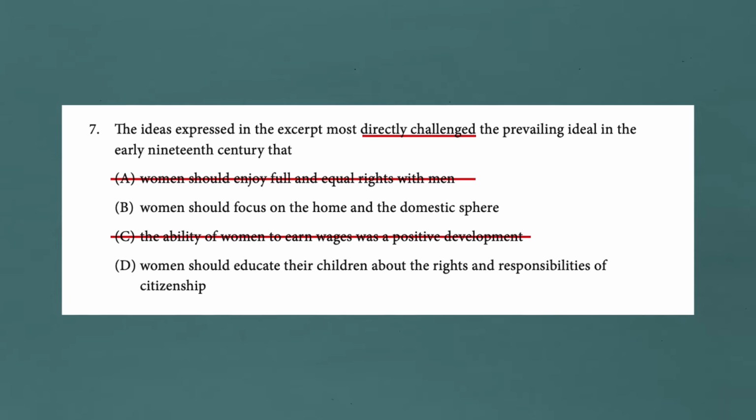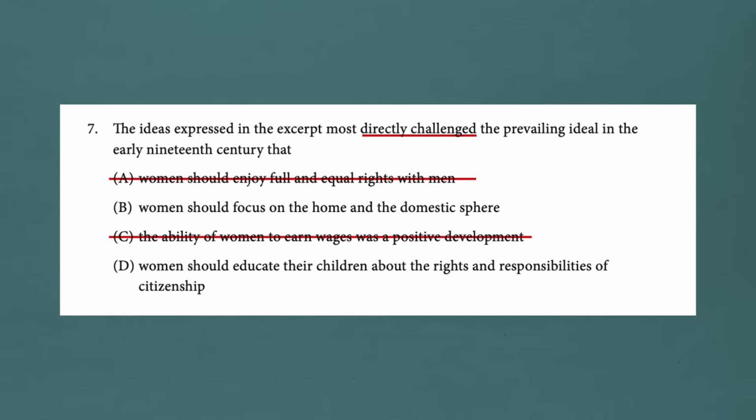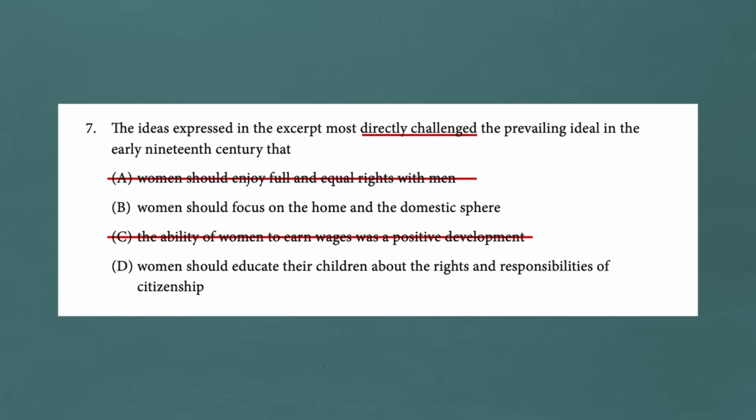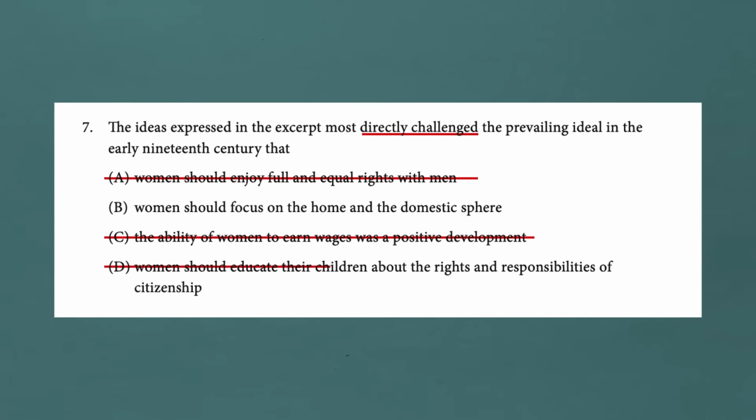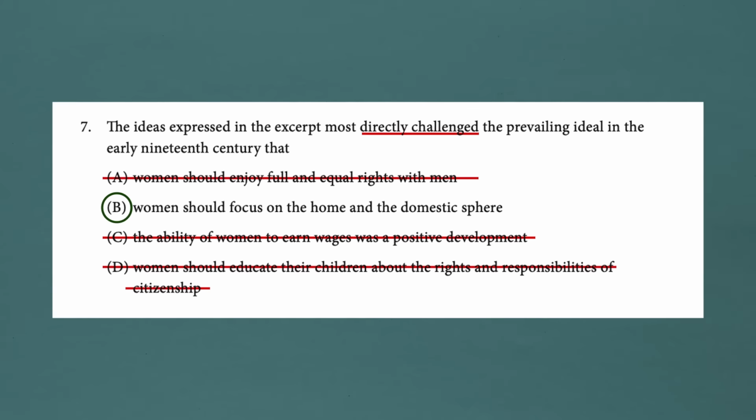Or would it be D, women should educate their children about the rights and responsibilities of citizenship? Now, that of course is something that occurs in American history, but that is outside the time period. What we're talking about here is the Republican motherhood, the idea that women should raise up their sons to be good citizens. But that's really a post-American Revolution phenomenon, so that is not the answer. The answer is B, women should focus on the home and domestic sphere. The Declaration of Sentiments is directly challenging the idea that women should stay home and make their husbands sandwiches.